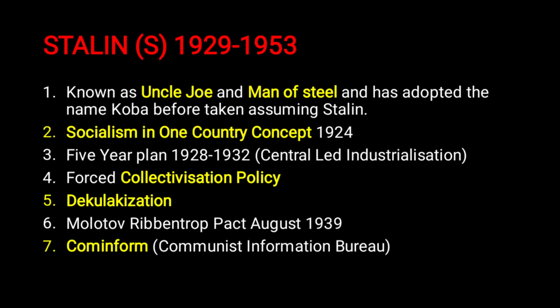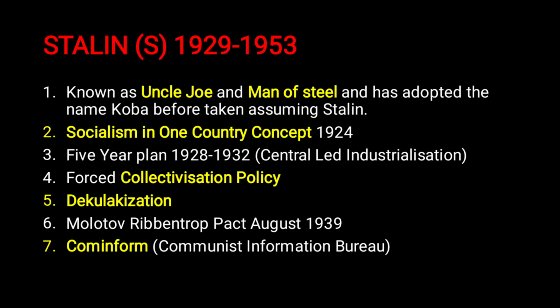And now comes Stalin. He was known as Uncle Joe and the Man of Steel, and his concept was socialism in one country. By this concept, communism would be strengthened in Russia only. We will not focus outside the territory of Russia. We will only focus on the territory of Russia. We will make our socialism stronger here and boost it here. So the focus was on the socialism of Russia only.